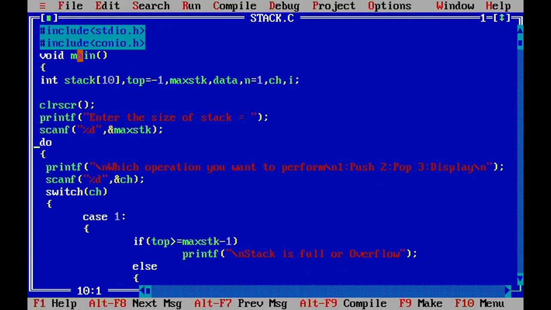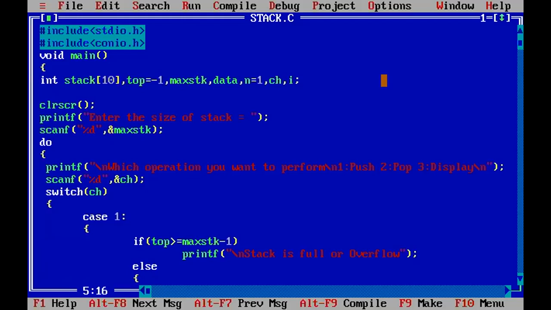Now, if you want to write the program in your notebook, all of you can write it down or take a screenshot of the program. I will share it on the group, but for your practice purpose, all of you write the program in your notebook. So first, I will just revise what we have done. First we have written the enter. We are entering the size of the stack. Now here, we are not able to take this. We need to take a separate variable for the max stack, right?